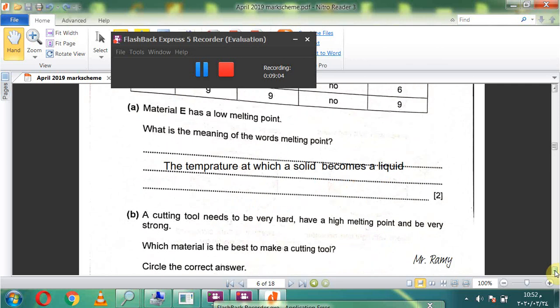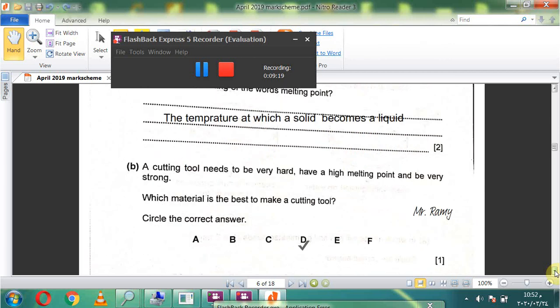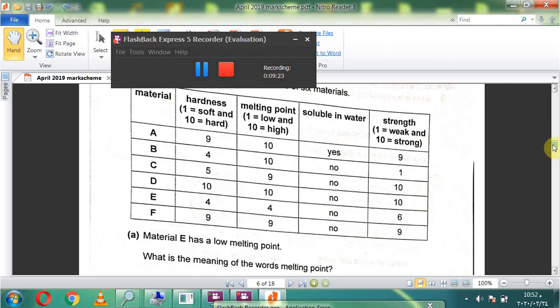B. A cutting tool needs to be very hard, have a high melting point, and be very strong. Which material is the best to make a cutting tool? Sure. Letter D. Let's see it. D. Hardness 10. Okay. Hardness 10. And melting point 10, also high.